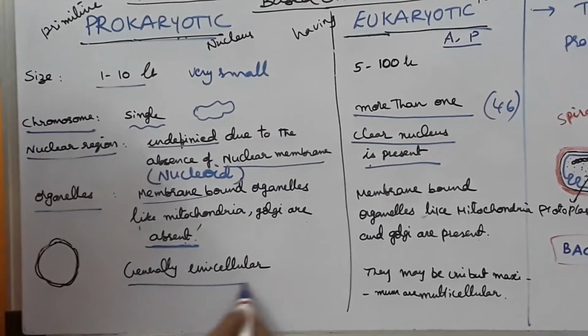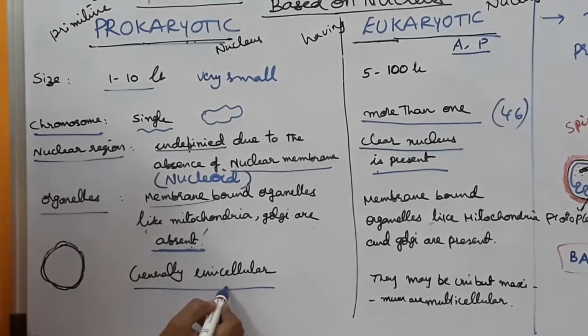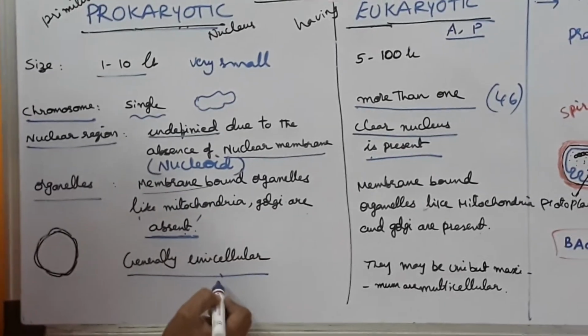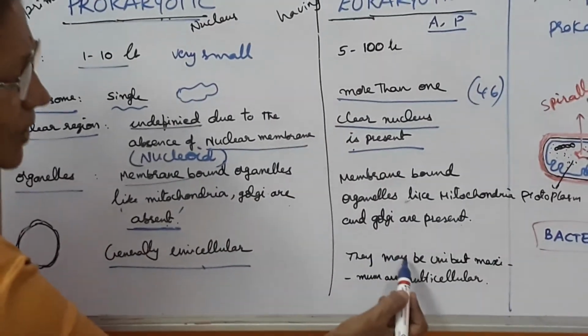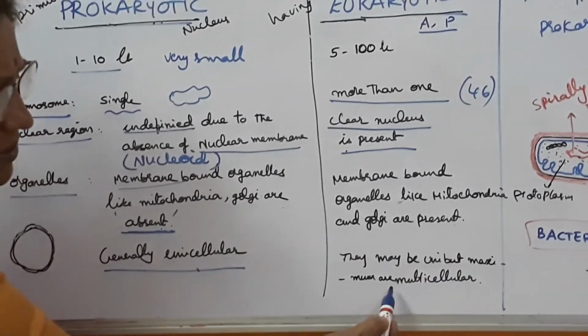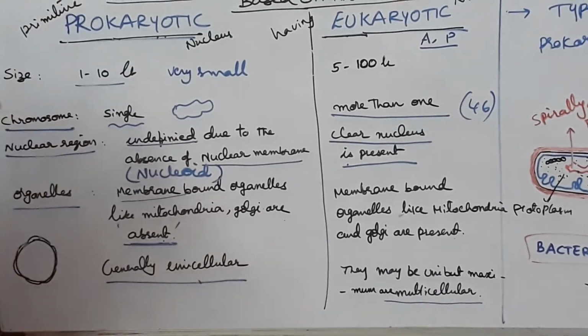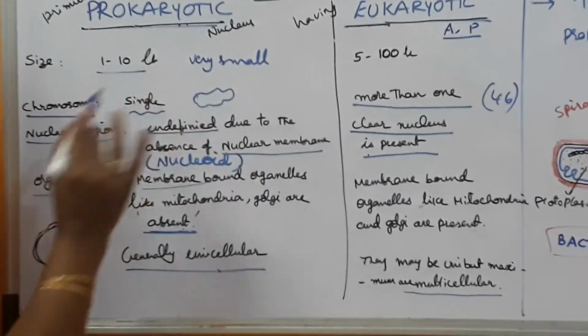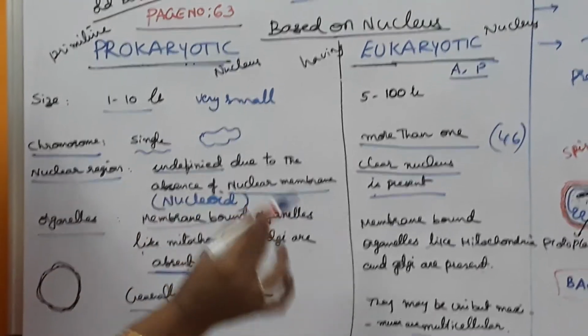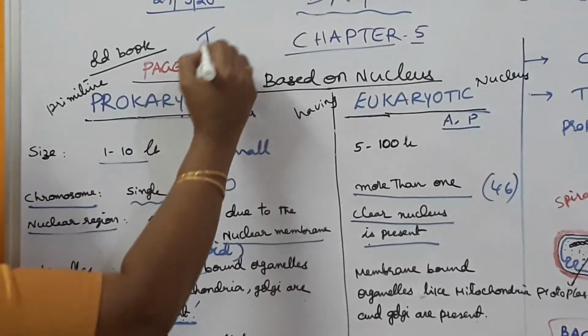Then prokaryotic cells are generally unicellular. Almost all are unicellular. In eukaryotes, sometimes they may be unicellular, but most are multicellular. So these are the differences between prokaryotes and eukaryotes. It is a very important concept. Very important concept. Most fundamental point of this year.